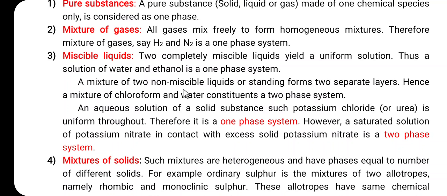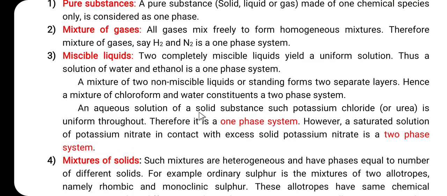A mixture of two non-miscible liquids on standing forms two separate layers, hence a mixture of chloroform and water constitutes a two phase system. So when we consider a mixture of chloroform and water, in this case P is equal to 2. The chloroform and water are immiscible liquids, so P is equal to 2.